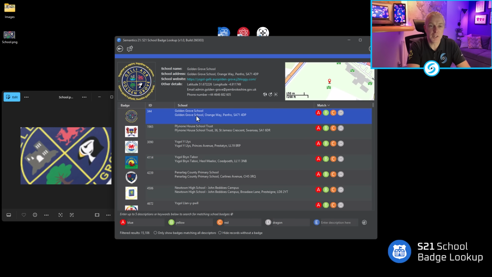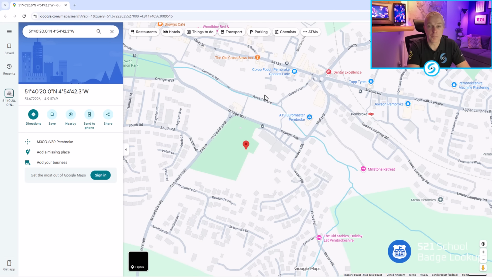Now, once we've selected the image, you can see the school name details, the address, the website details, and obviously the longitude and the latitude of where that school is from. And in this case, we have an email address and a telephone number. Now, if we click on the little map icon, it'll show you that the system will then jump into Google Street View. Obviously, you will need to be connected to the internet to use Street View.